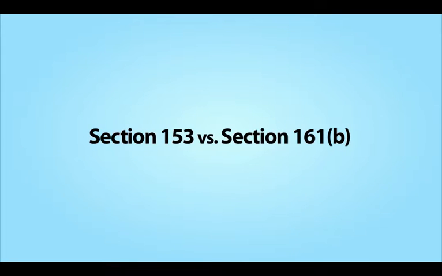There is one other difference between the two sections. Section 161b is silent as to the notion of bearing the risk of the mistake, whereas Section 153 explicitly states that the mistaken party must not bear the risk of the mistake. However, there is probably not a significant difference between the two sections on this count, because if the mistaken party bears the risk of a mistake, then under Section 161b, good faith and fair dealing probably would not require disclosure.